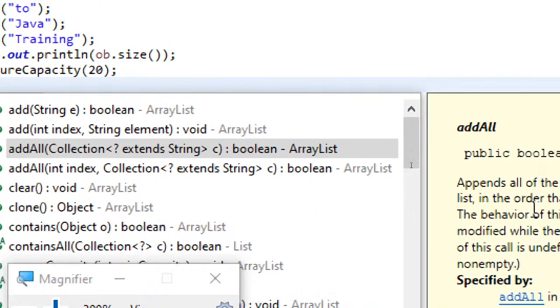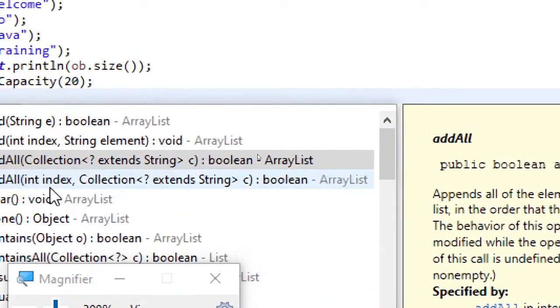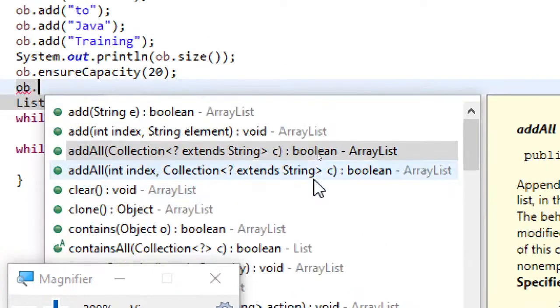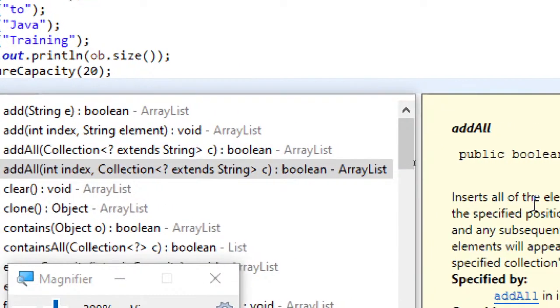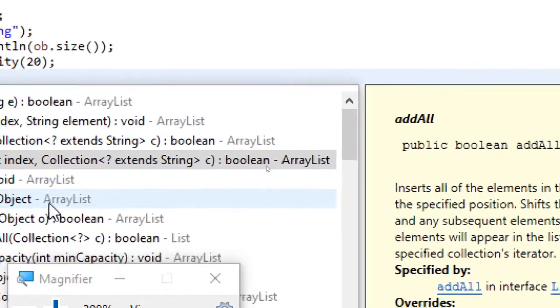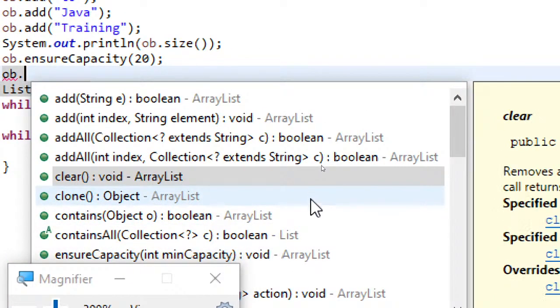You can see again what it is saying. Whatever the collection, that entire collection will be added after the object is created. Or a sub list, a sub collection can also be added. These are the various methods. And clear, the name itself makes you understand: in order to clear the entire contents, the object will not be destroyed, only the contents are deleted.